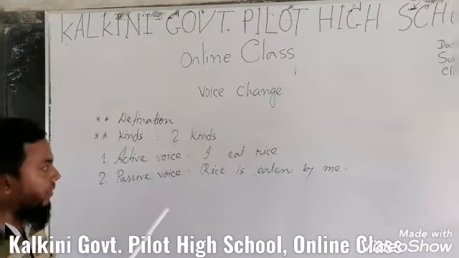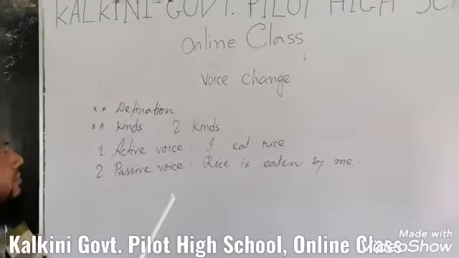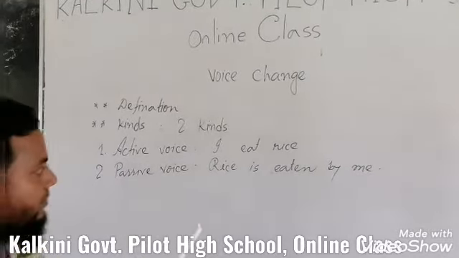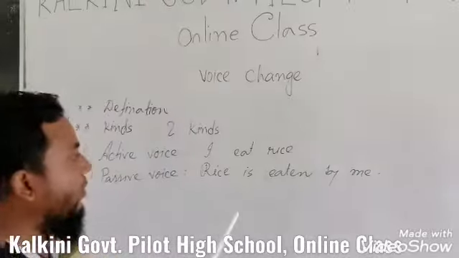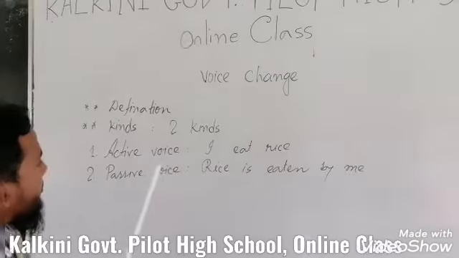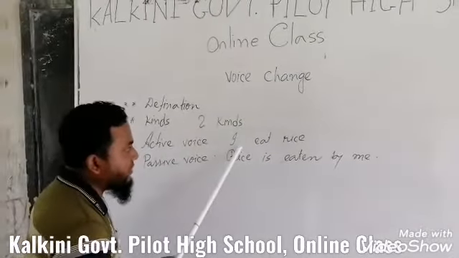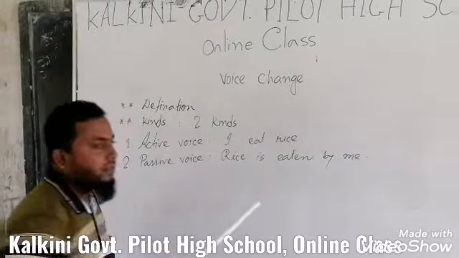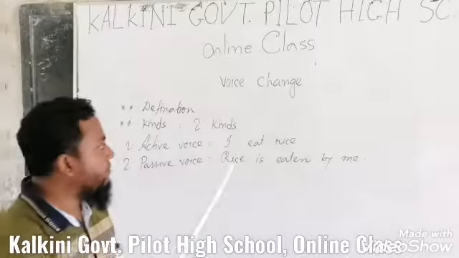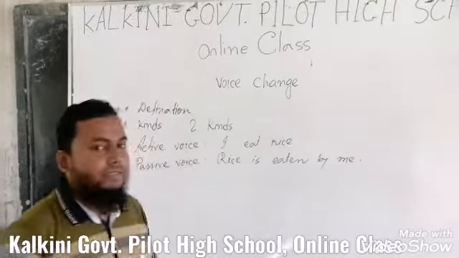So you have to take an auxiliary verb according to the tense of the active voice. So what is the tense? "I rise." You know it is a present indefinite tense.